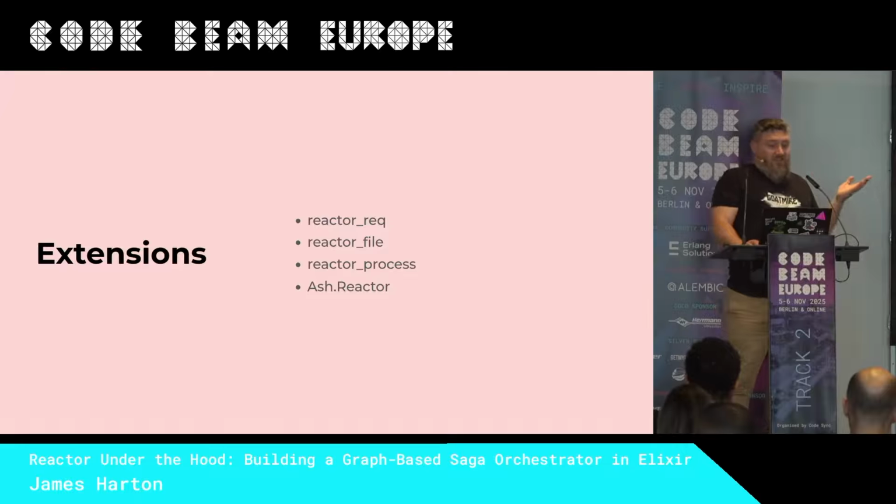So yeah, there's a handful of extensions already. Reactor rec we saw, which lets you do HTTP requests. Reactor file, which lets you work with files on the file system. It basically implements everything in Elixir's file and path modules, but most of them are undoable. So like if you delete a file and you want it to be undoable, it'll move it to a temporary directory and then delete it when the reactor actually completes, things like that.